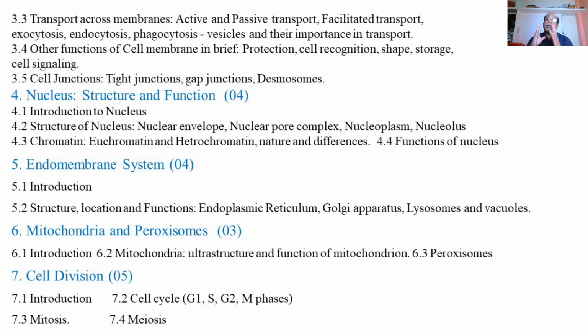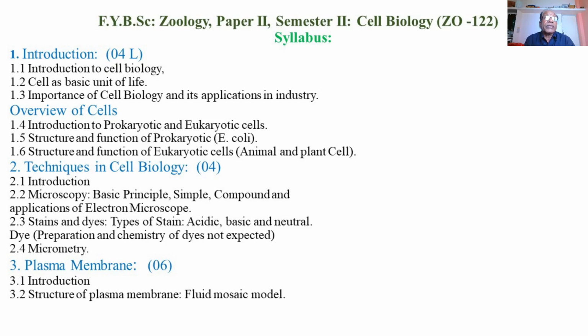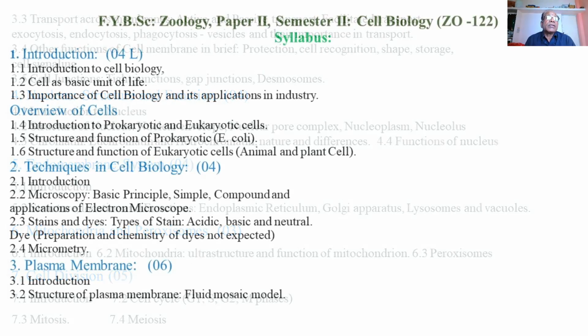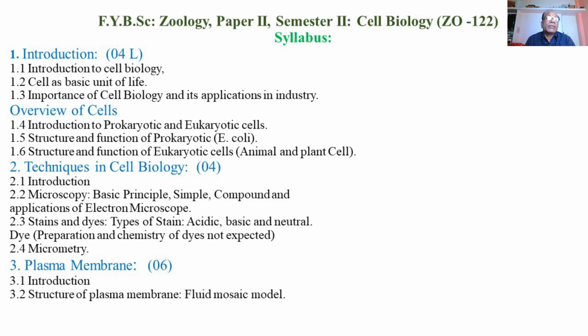So meiosis is the reduction division and is responsible for maintaining the same chromosome number of the species from generation to generation. So this is what the syllabus of cell biology is about. In this paper we are going to study 7 topics, such as introduction to cell, definition and different branches of cell biology, its applications in industries, and different types of cells, prokaryotic and eukaryotic cells, their structures and functions.